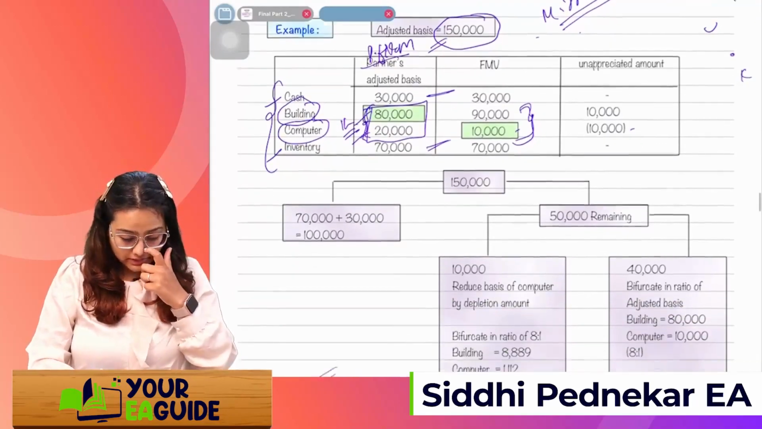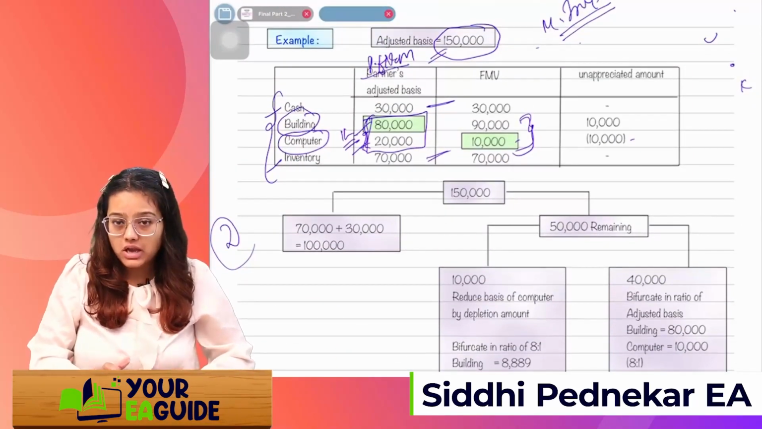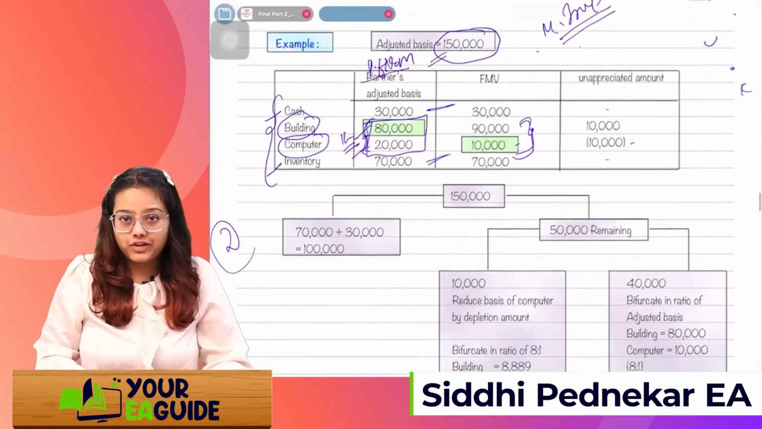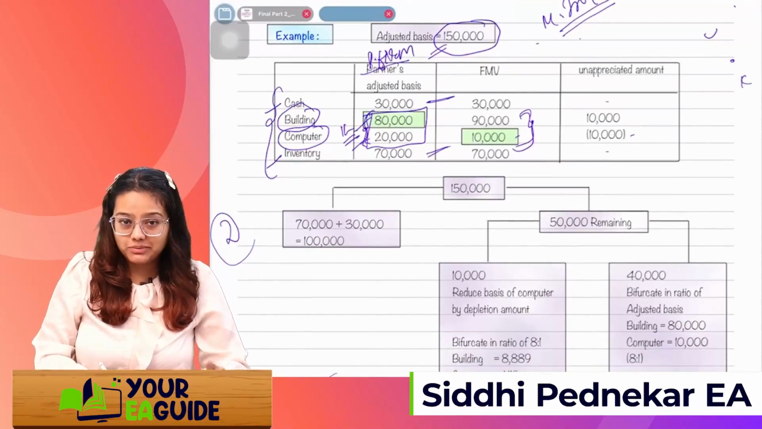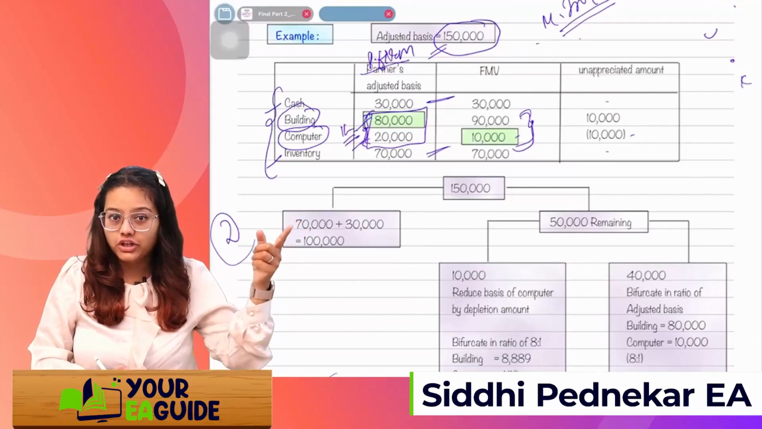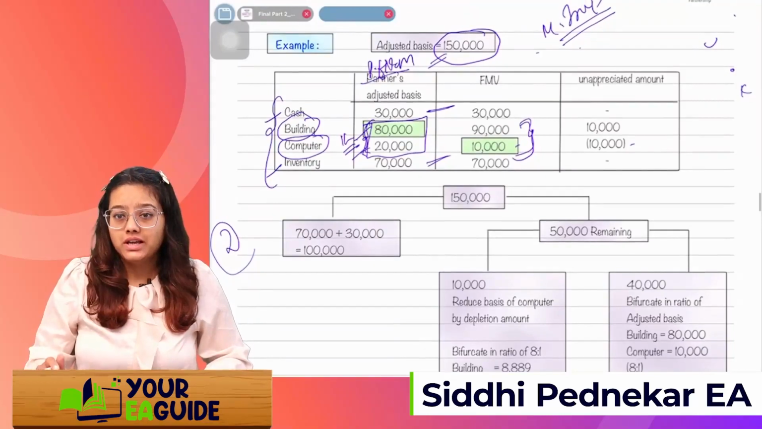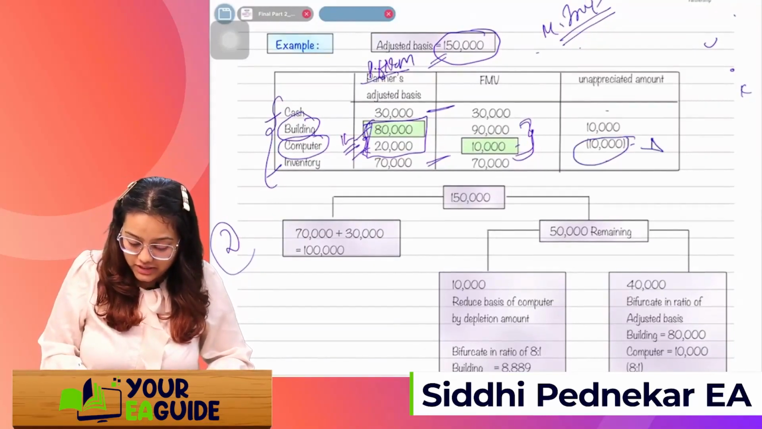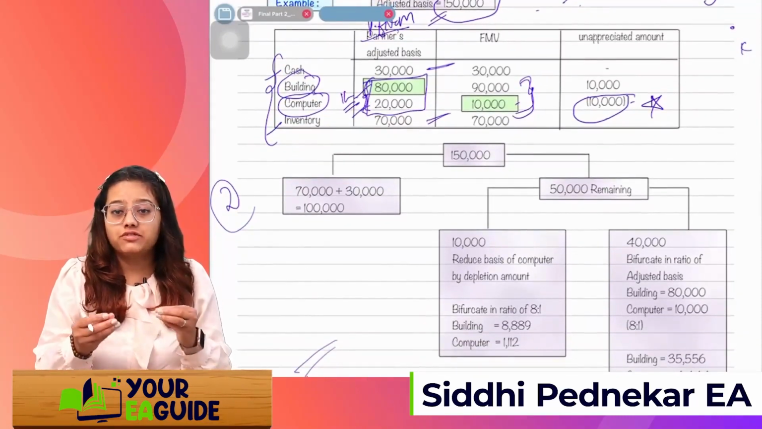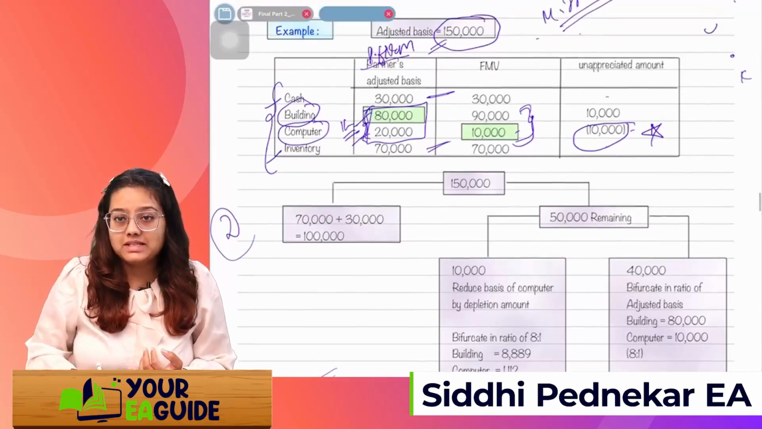Okay. So see here the second method. What is the second method actually? It is a bit confusing, but still I'll show you the other way to calculate. Out of the 1,50,000, the first step is the same, that is cash and inventory. We'll allocate that amount from the 1,50,000 to cash and inventory. Whatever is remaining, if there is a reduction, first we will take that into account. So 10,000 is the reduction. We'll reduce the basis of the computer by the depletion amount. This is our depletion, I can say.